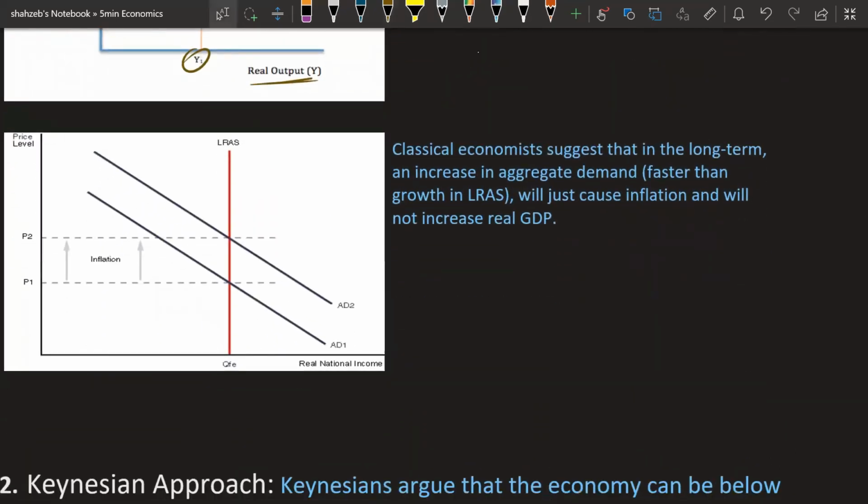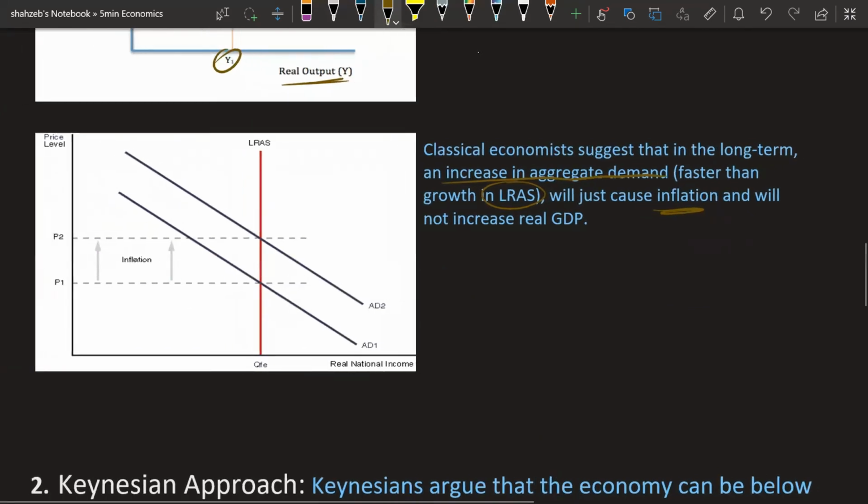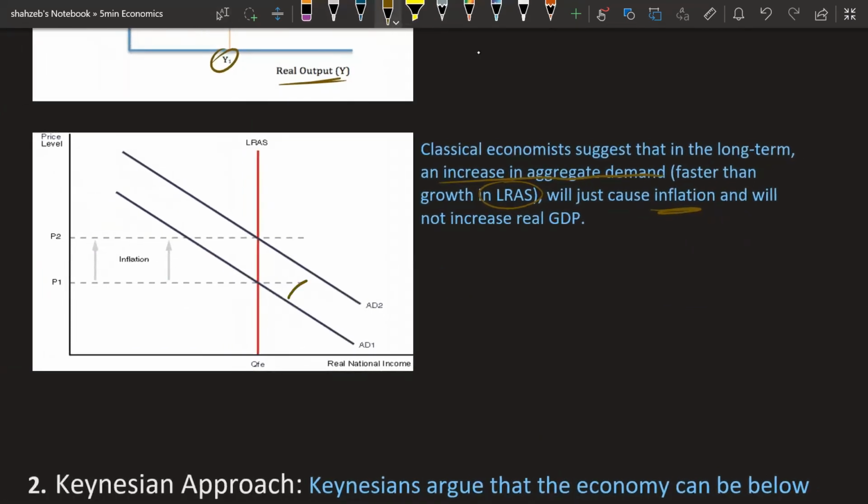New classical also suggests that if aggregate demand increases faster than your long run aggregate supply curve, it will cause inflation. It will cause inflation. As you can see from the diagram as well, there's a rightward shift in aggregate demand. Your aggregate demand increases from AD1 to AD2, which shows an economic growth.